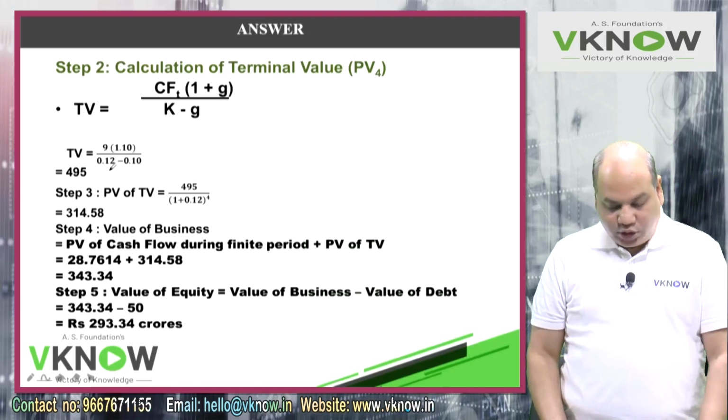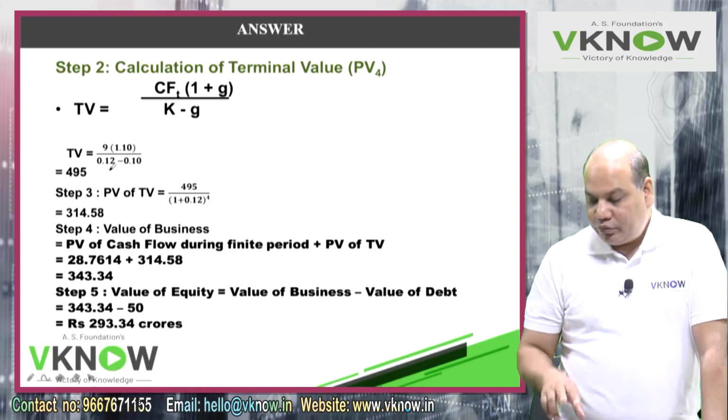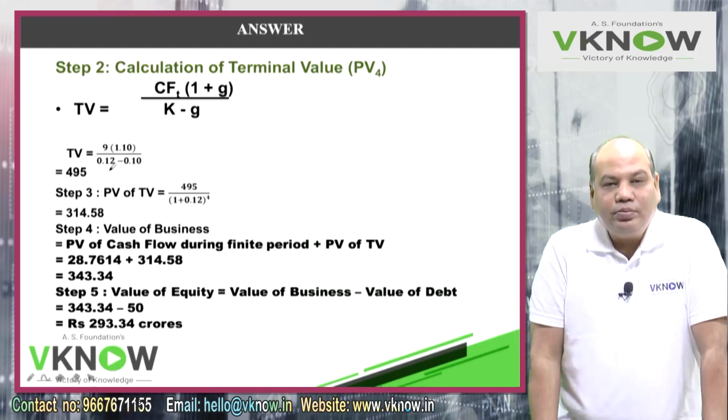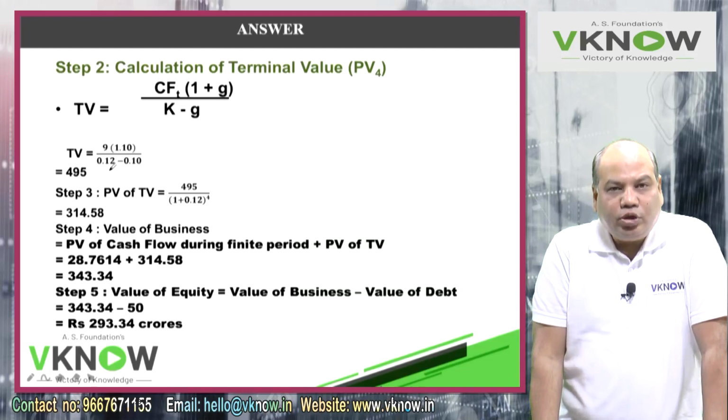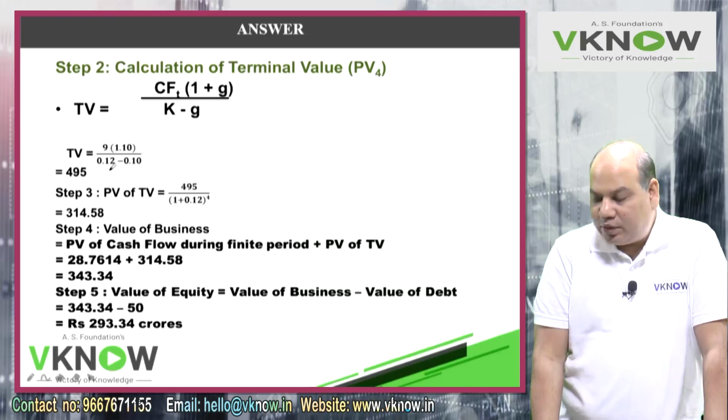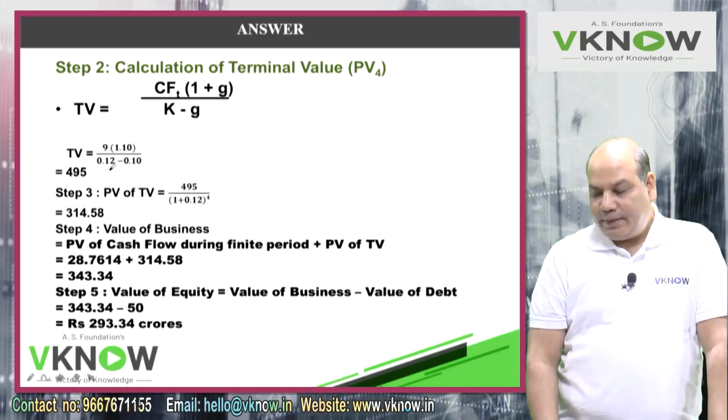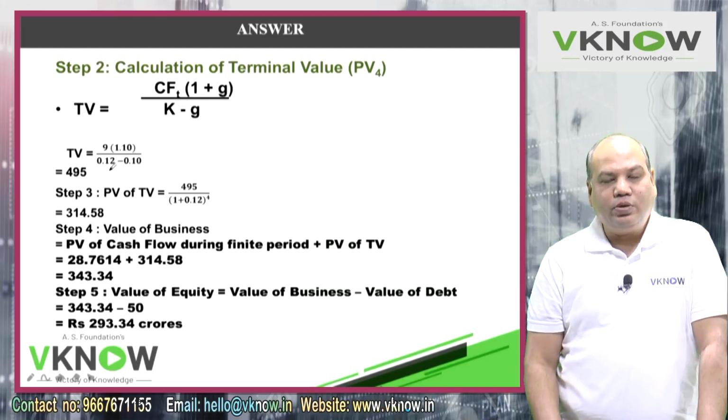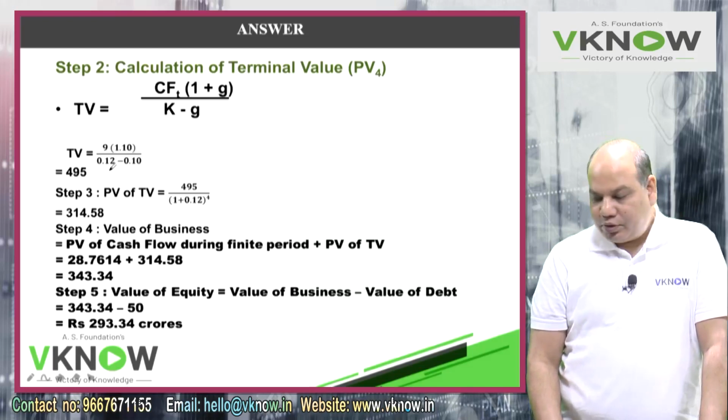So that comes to 314.58. So step number 3, write down PV of terminal value. PV of terminal value 495 upon 1.12 to the power 4. And that is 314.58.